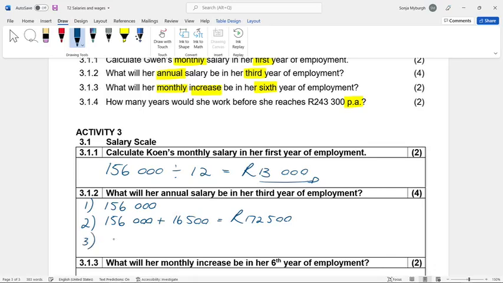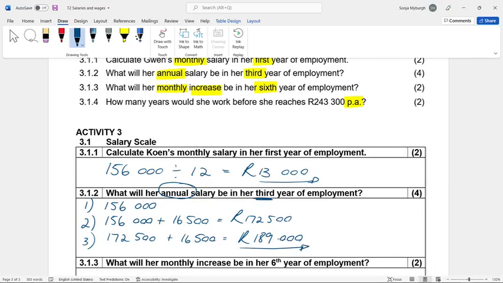3rd year, we are not at the 205,500 yet, so the increase is still 16,500, 189,000. So what was the question? What will her annual salary be in her 3rd year? So there's her annual salary in the 3rd year.